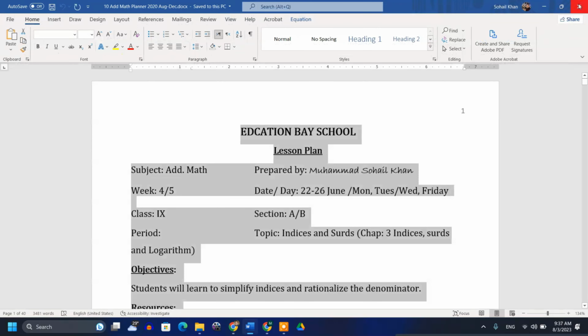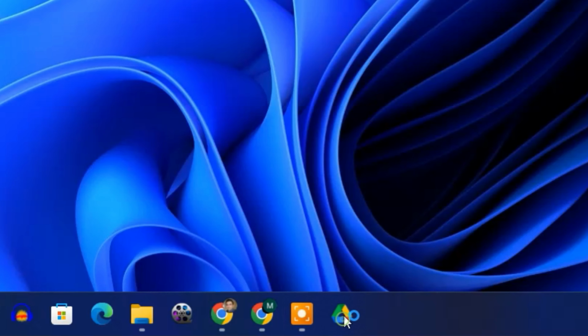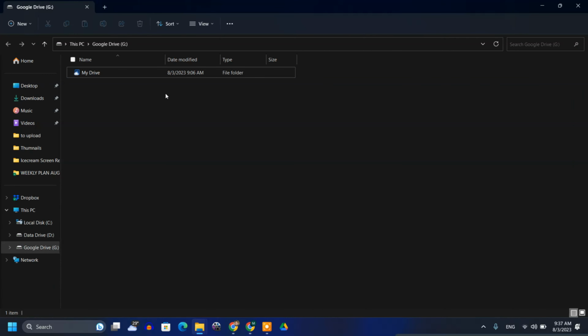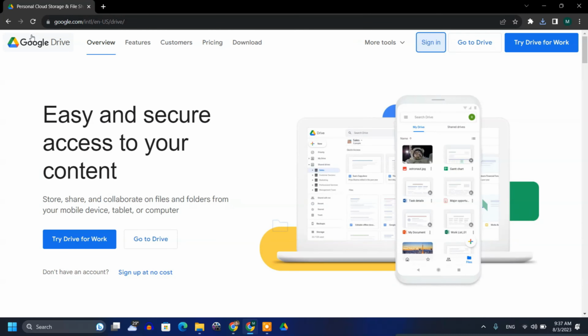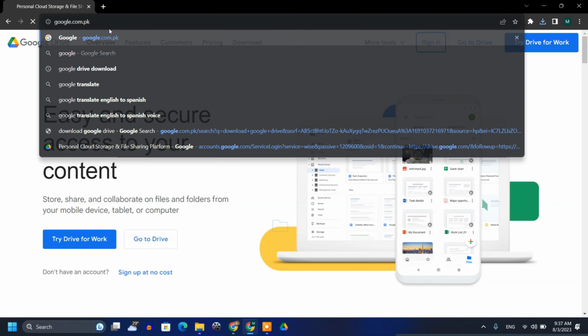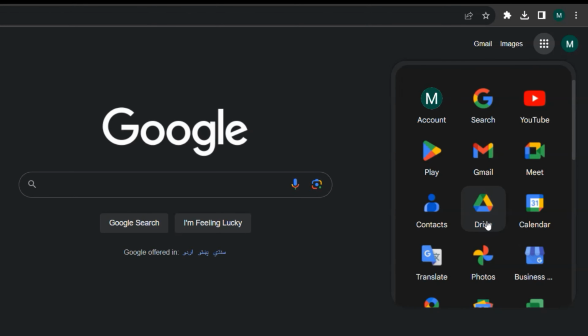Now just close it, just close everything. Now what will happen when you open this Google Drive, which is basically in your laptop only right now? When you open it, you can see in the planner that the file is saved. Now you didn't drag any file to your cloud account. For example, if you now go to your workplace, and you just open google.com.pk and then you click on these three dots. Just suppose that you are in your workplace, not at home. At home you just saved your own file.